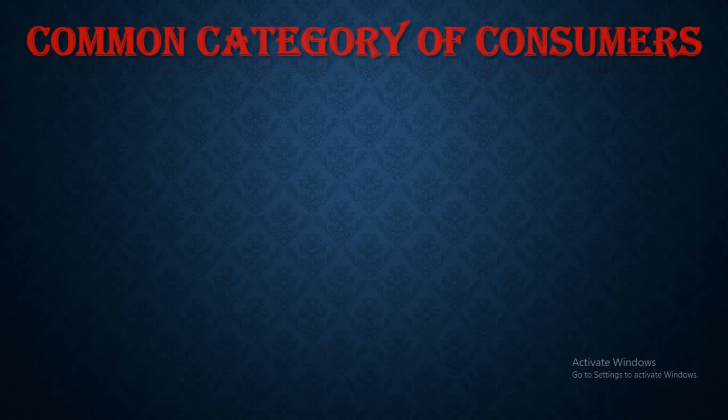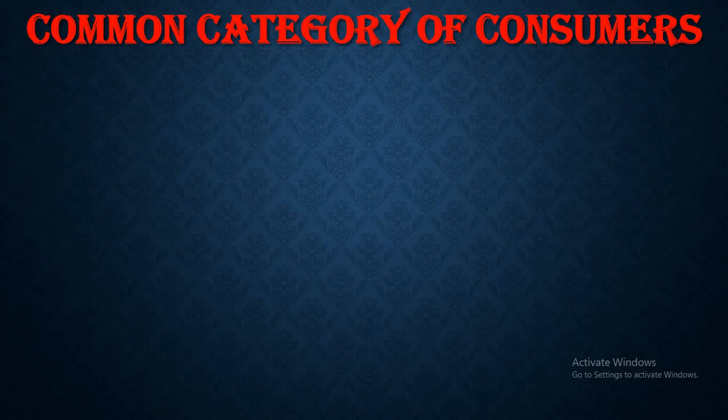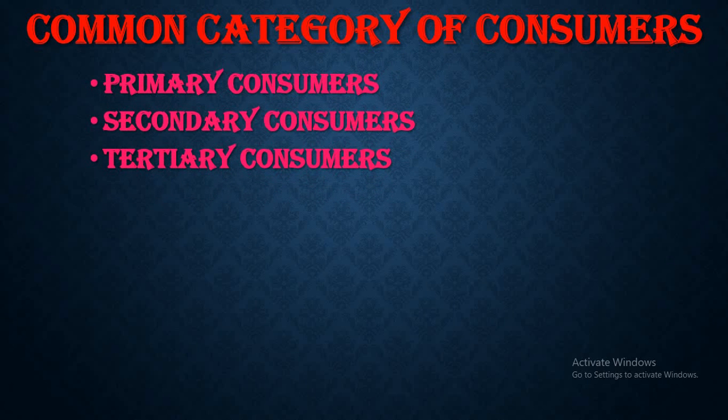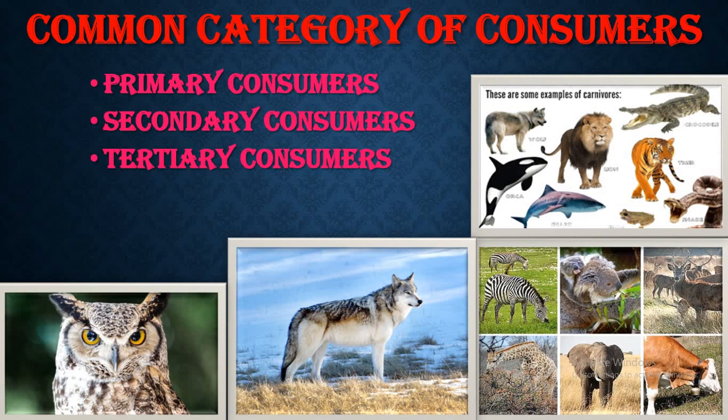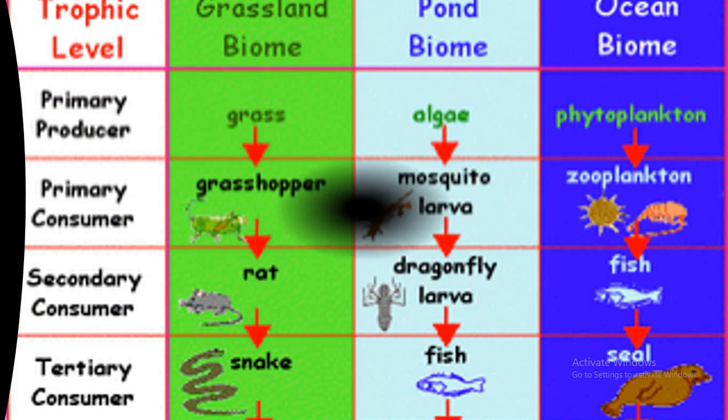Well, we'll move on to the common categories of consumers. Here we can see three types of consumers: primary consumers, secondary consumers, and tertiary consumers. So these were some examples of consumers. Now we'll see the different layers of consumers in the trophic levels in the grassland biome, pond biome, and ocean biome. So primary, secondary and tertiary consumers.